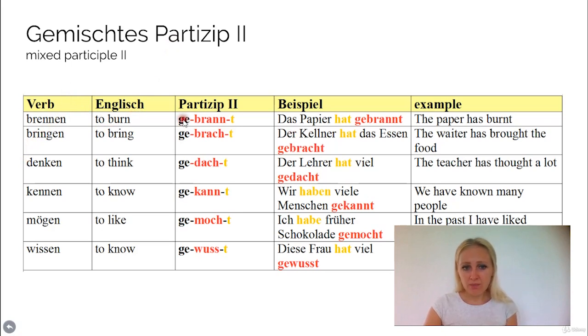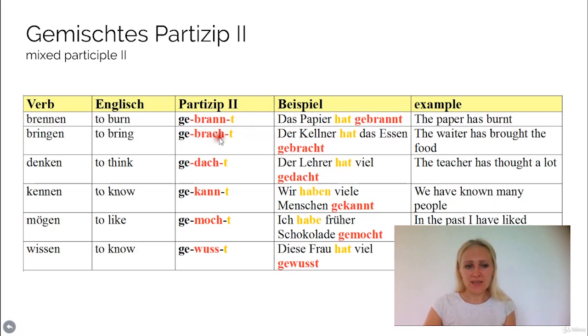It becomes gebrannt. So as you see, the stem has changed. It does not always have to change, but here it has changed. And then we have the ending t. Okay, t is for the regular verbs, and here the stem changes as with the irregular verbs. So, brennen, to burn, becomes gebrannt. Das Papier hat gebrannt. The paper has burned. Bringen means to bring. Gebracht. Der Kellner hat das Essen gebracht. He has brought the food.